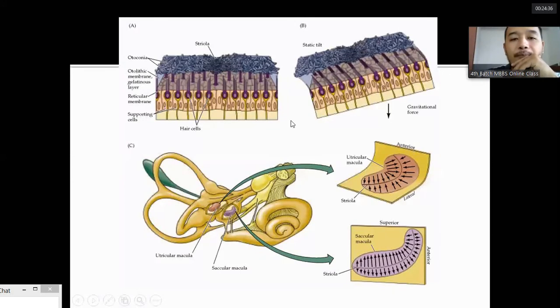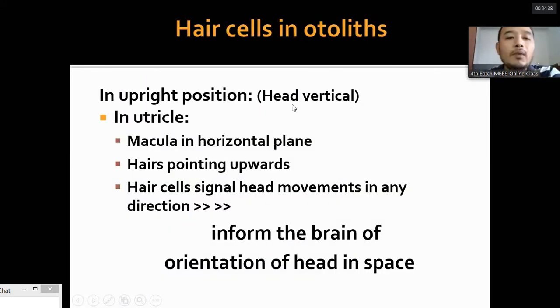In upright position, the utricular macula is horizontal, hairs pointing upwards, and the hair cells signal movements in any direction in that plane, forward, laterally, diagonally. So the utricle is for horizontal movement. Do not forget this.